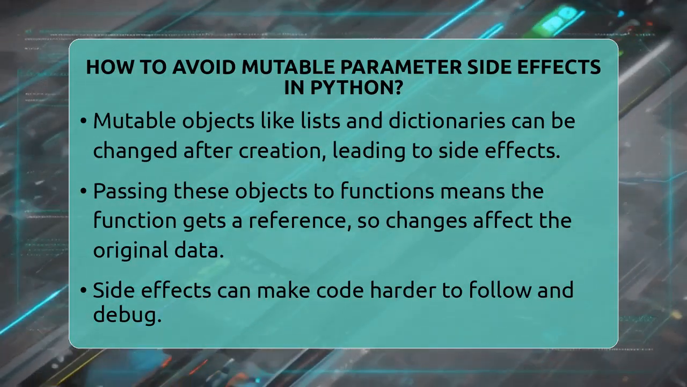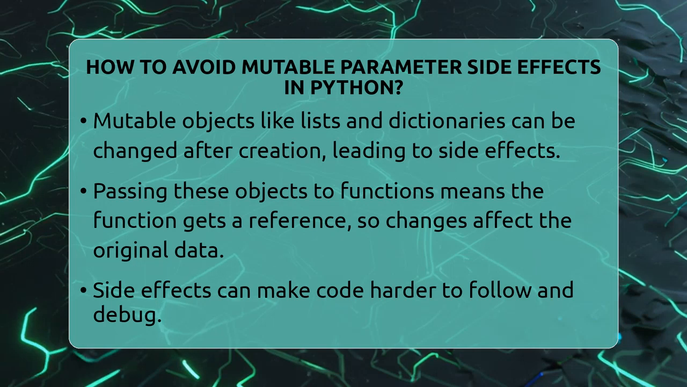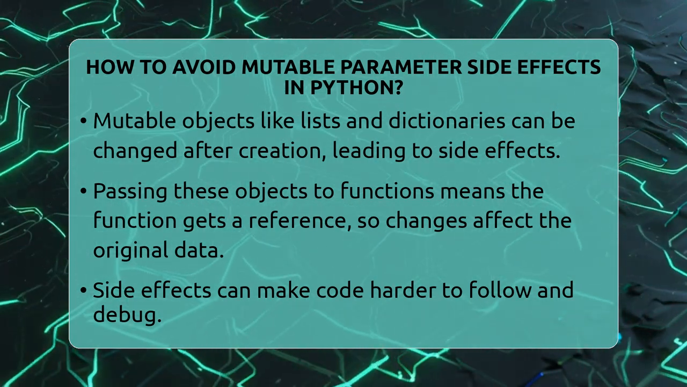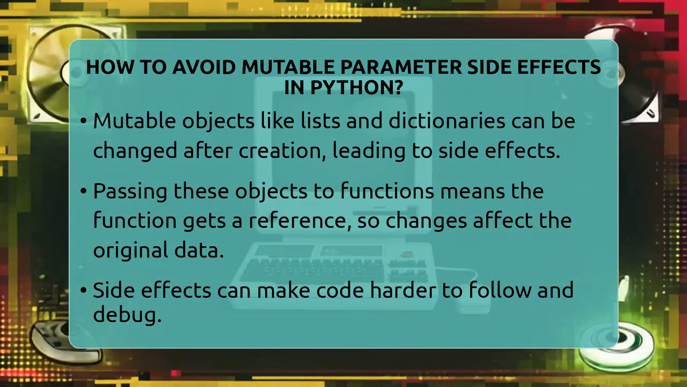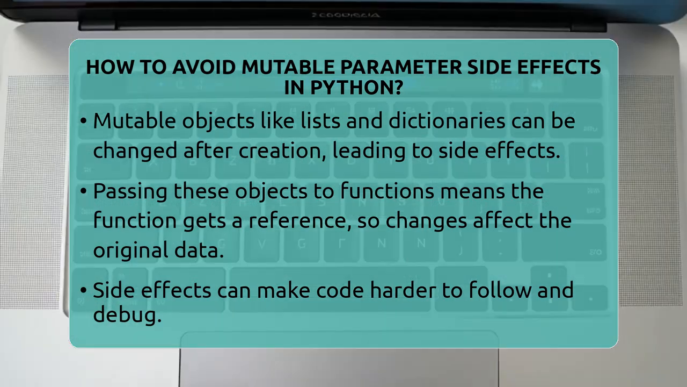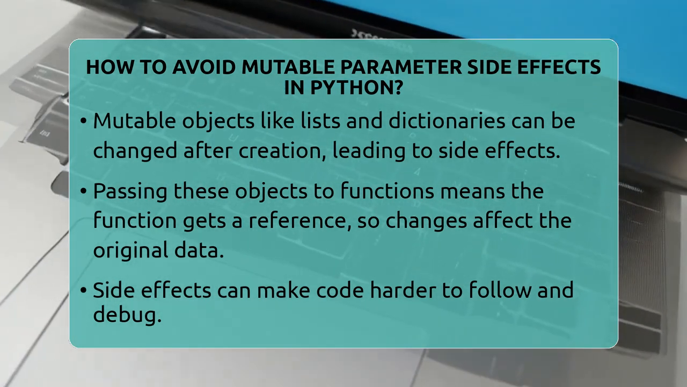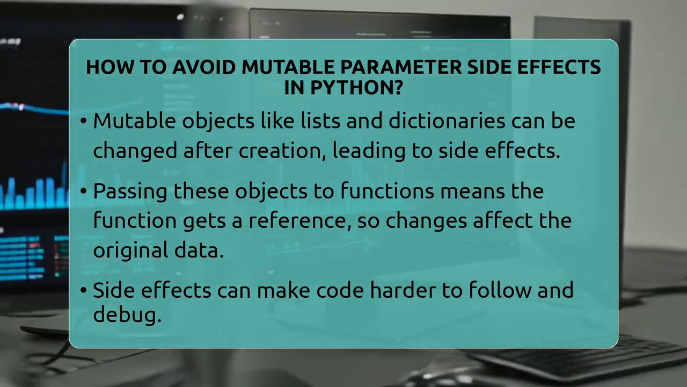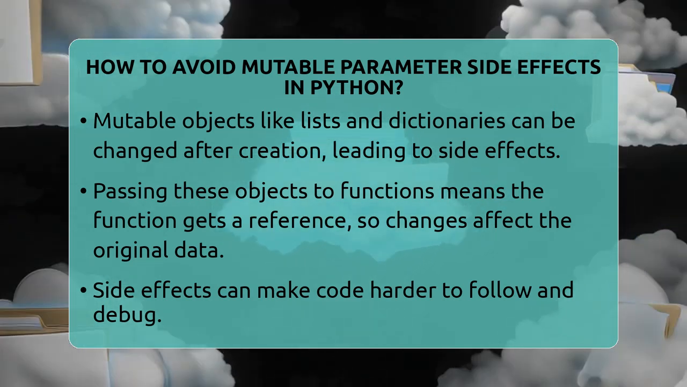How to avoid mutable parameter side effects in Python. Imagine you are cooking and you add salt to a dish. If you accidentally add too much, it can ruin the flavor. In programming, passing mutable objects like lists or dictionaries to functions can cause similar surprises if they are changed unintentionally. Today, we will look at how to keep your data safe from unexpected changes when working with functions in Python.